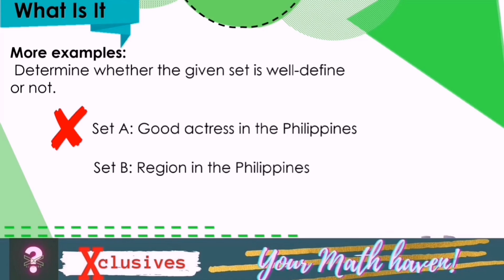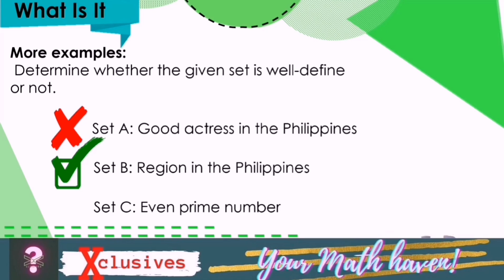Set B. Region in the Philippines. Is it a well-defined set or not? Yes. Set B is considered a well-defined set because it is very clear that there are no other elements in set B but region 1 to 13, ARMM, CAR, and NCR.